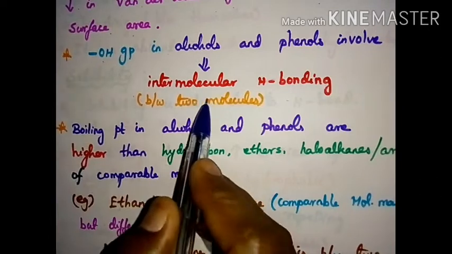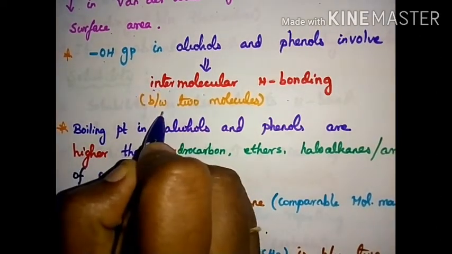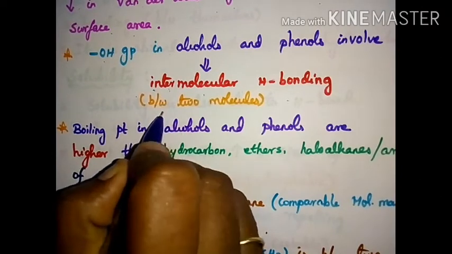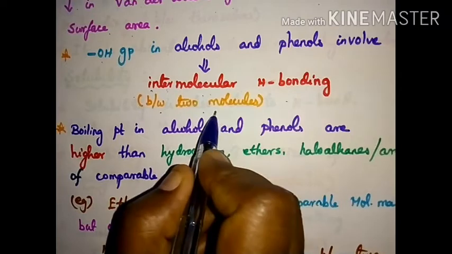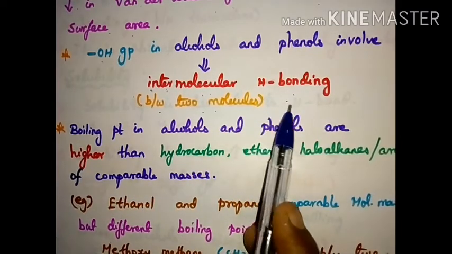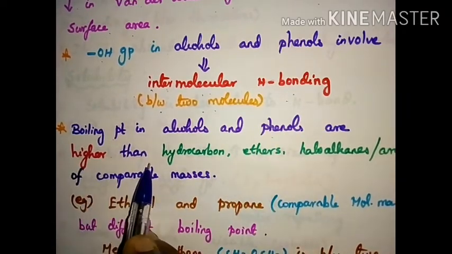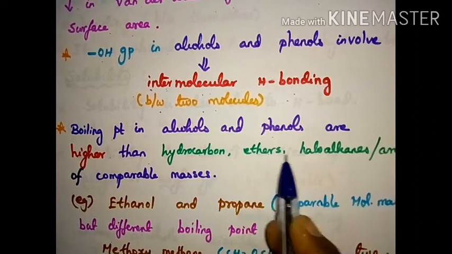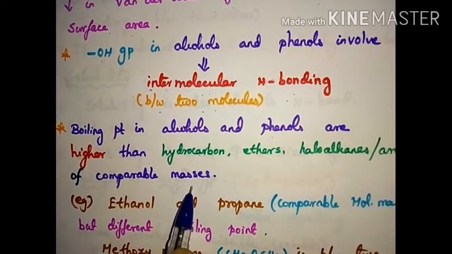Alcohols have a tendency to undergo intermolecular, inter means between two molecules, hydrogen bonding. The boiling points of alcohols and phenols are higher than those of hydrocarbons, ethers, haloalkanes and arenes of comparable masses.